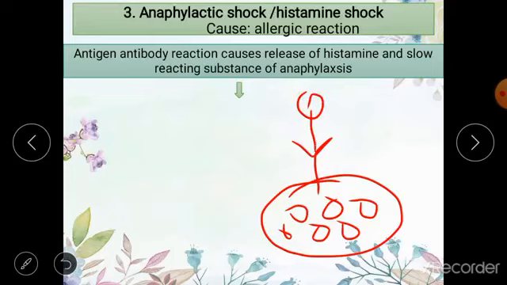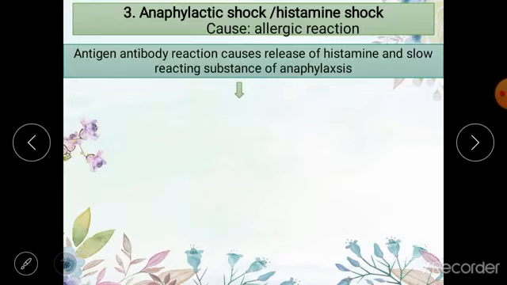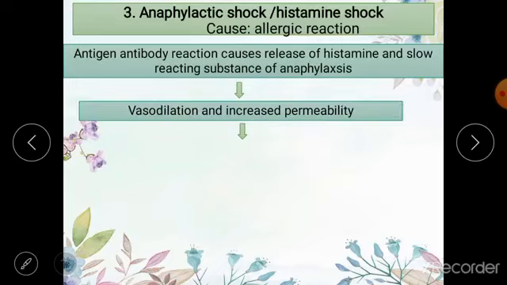These mast cells and basophils burst and let out histamine and slow reacting substances of anaphylaxis, etc. So what do these substances like histamine and slow reacting substance of anaphylaxis do? They cause vasodilation and increased permeability of the capillaries.